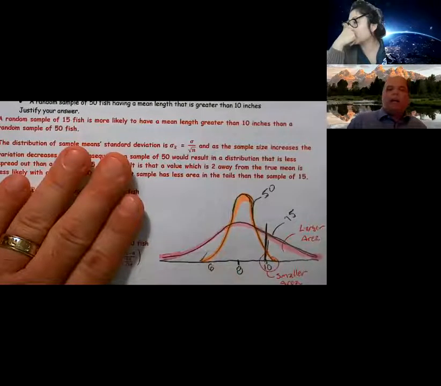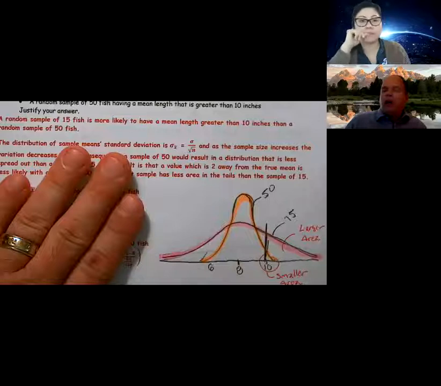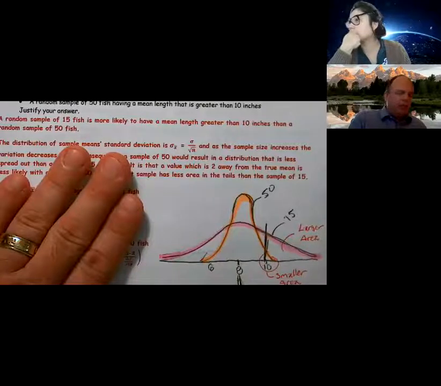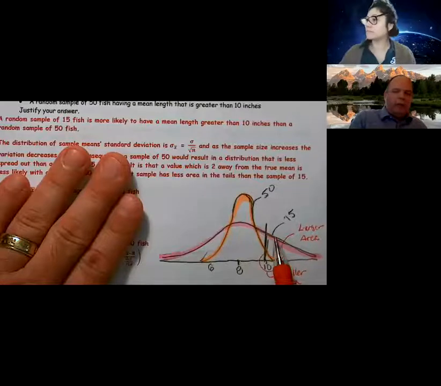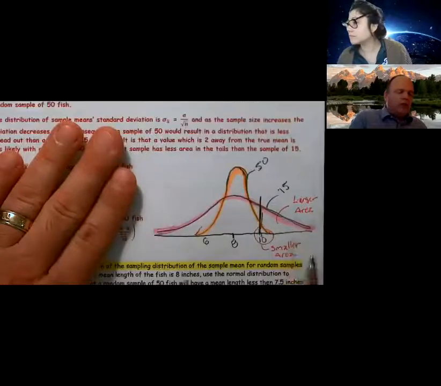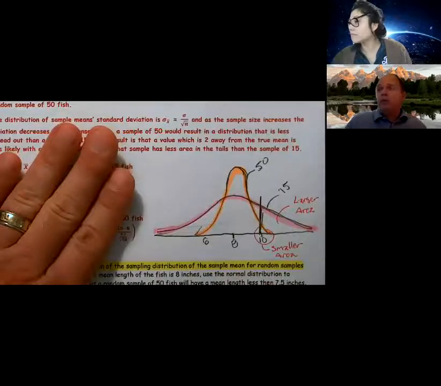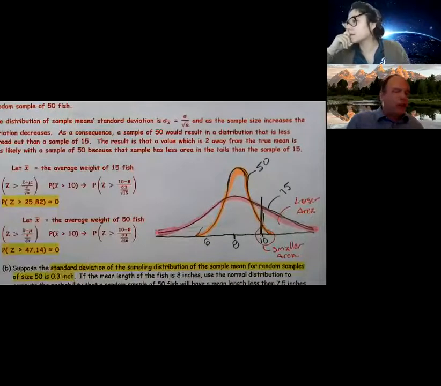They really would have liked to have seen a graph, whether you drew 2 separate ones or stacked them on top of each other. But I basically said, okay, we have a mean at 8. We have a sample of 50. We also have a mean of 8 and a sample of 15. Well, we can see that with the sample of 15, we have larger area in the tails. With the sample of 50, we have smaller area in the tails. The graph was not required, but they liked seeing it.